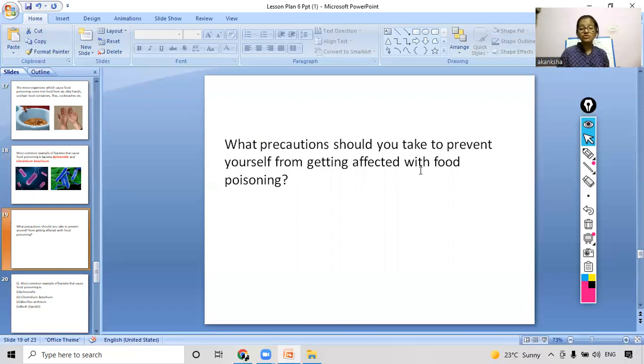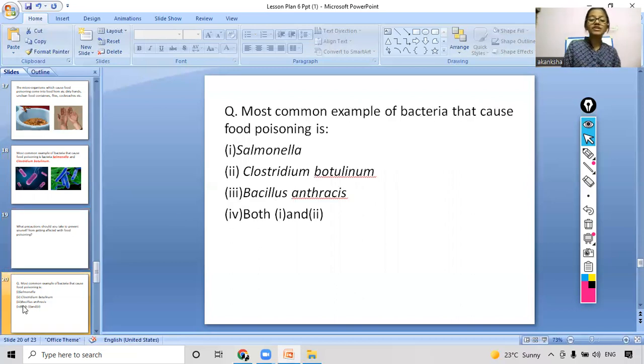We should only eat from stalls where they are wearing gloves. Okay, yes, this can be one of the reasons. And always eat food that is covered. Yes, that is also one of the points. So yes, you all gave the right answers. Now we will move on ahead to our next question.